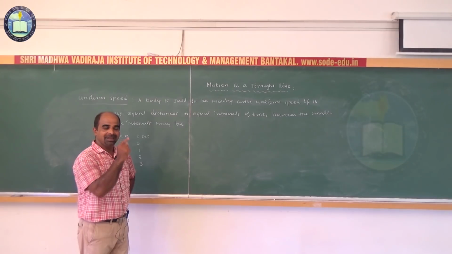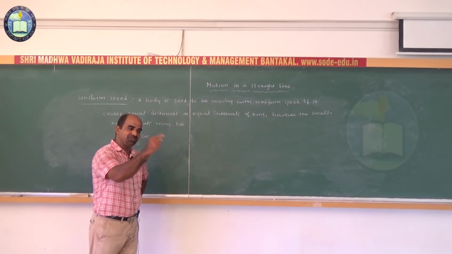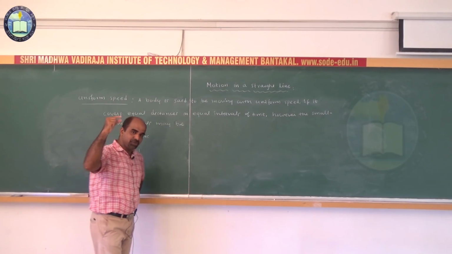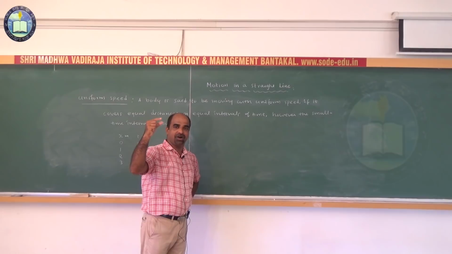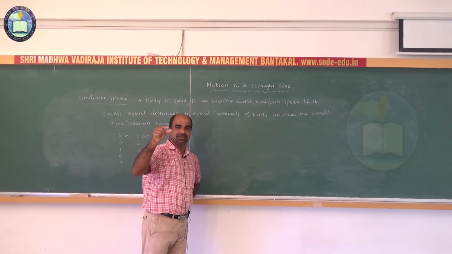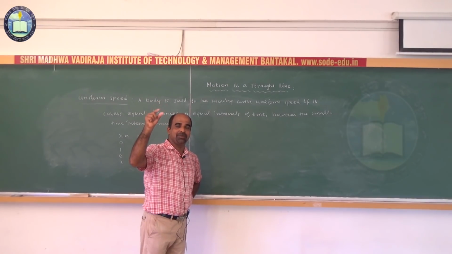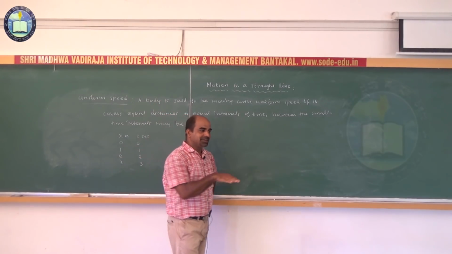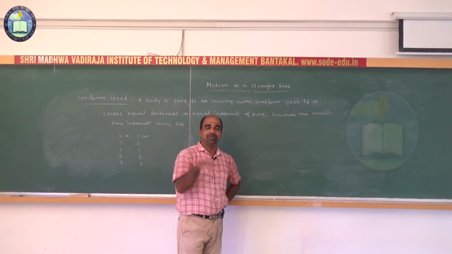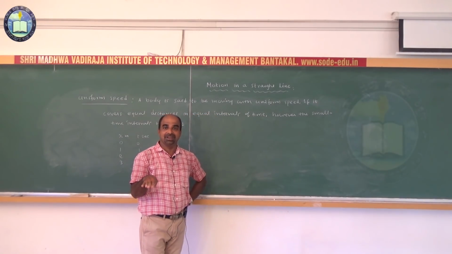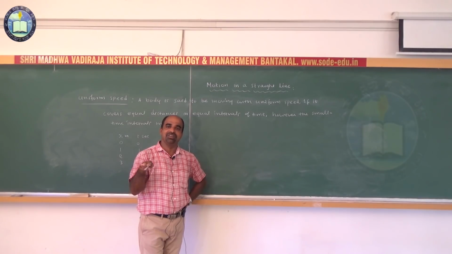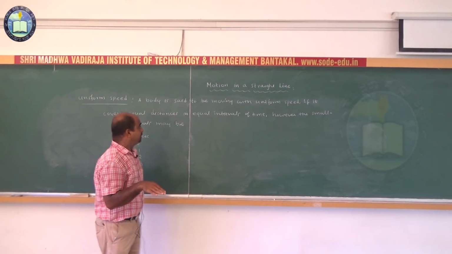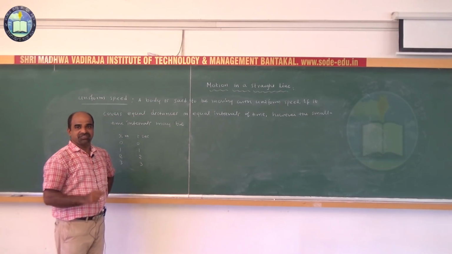What is speed? Rate of distance traveled by a body with respect to time is called speed. Or distance traveled per unit time is called what? Speed. Or speed can also be defined as the ratio of the distance traveled by the body to the time taken, or the distance traveled by the body divided by time taken. Because in our science, it is possible to define anything in different ways. Got it? So, there is not only one unique definition.